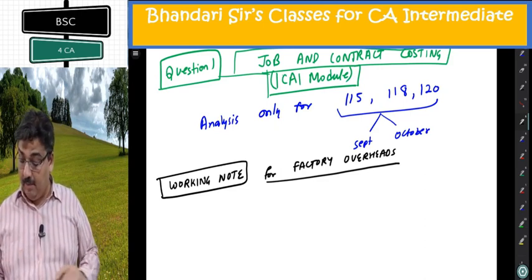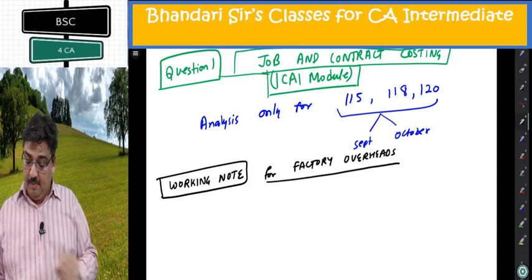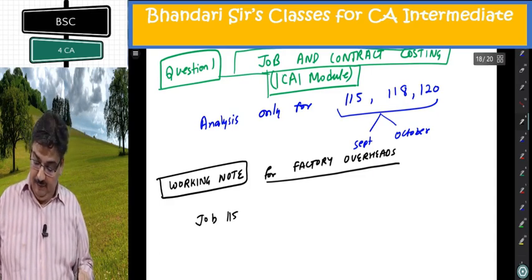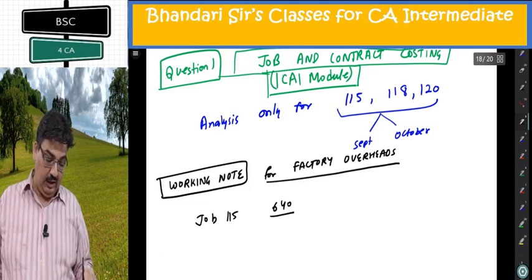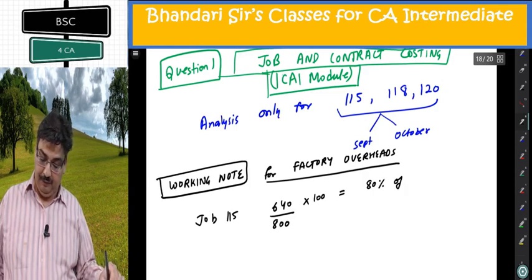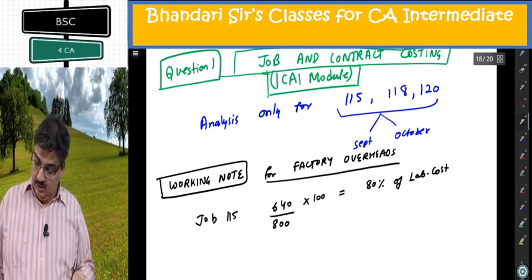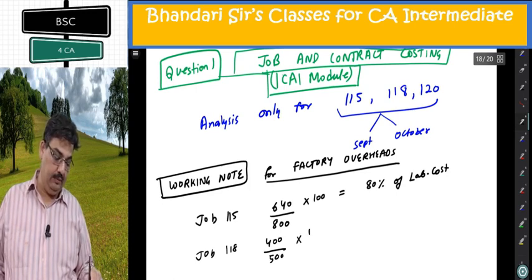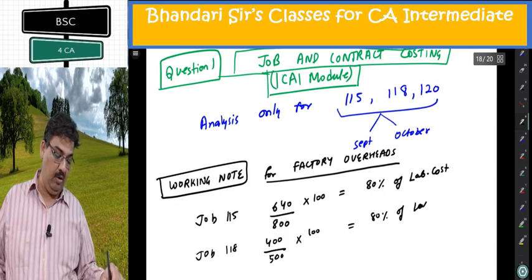Now look at September. In the first table that was given, in job 115, 640 against 800. It becomes 80% of labor cost, direct labor cost. In job 118, 400 on 500. Again 80% of labor cost.